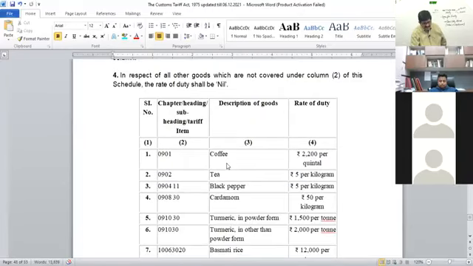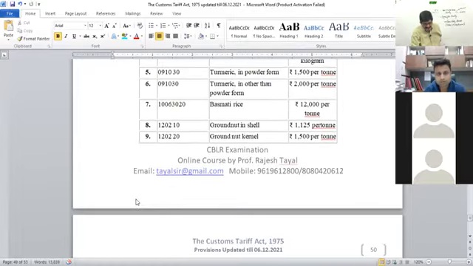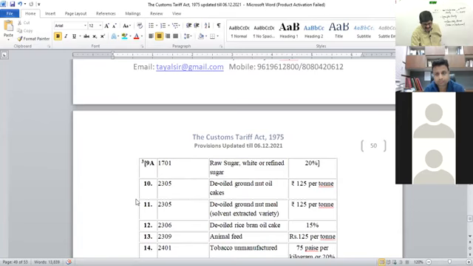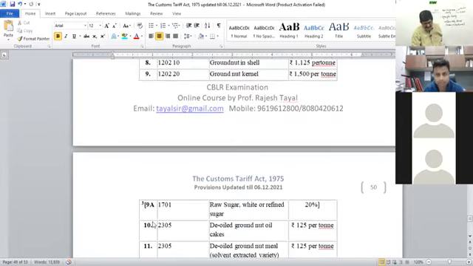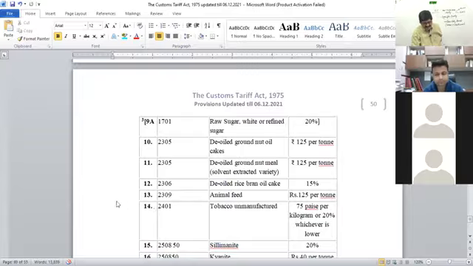See here. What is given here for the first entry, coffee? Which duty it is? Tell me quickly which duty it is. It is, sir, a specific duty. First is specific, second is again specific. Okay. So first we have some specific duties, right? Up to entry number 11. Now see entry number 12. What is given therein? So 9A is, I think, also ad valorem. Correct. 9A is also ad valorem.